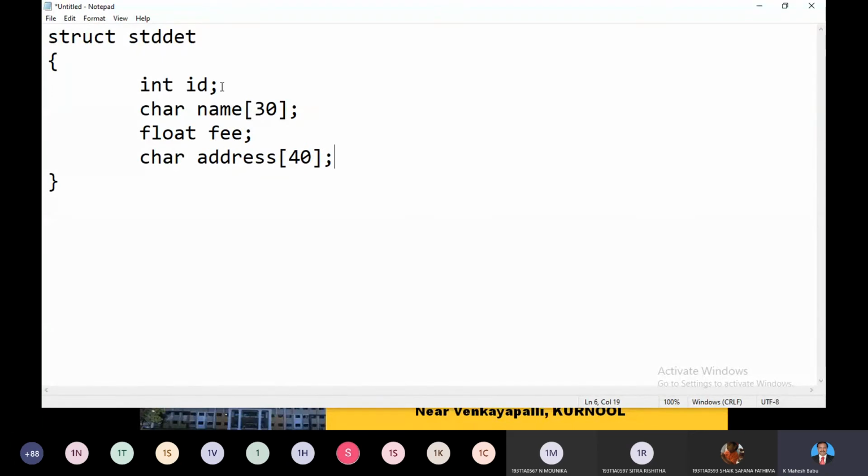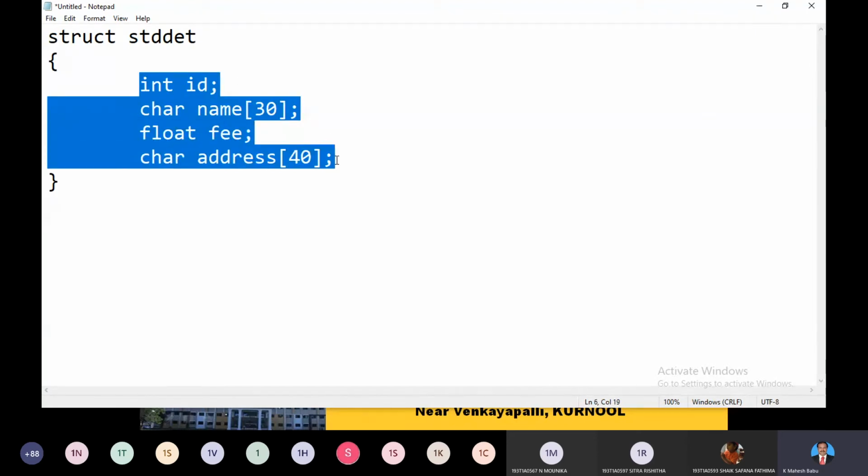A student will have an ID and definitely one name will be there, and he has a fixed certain fee and having some address. So like that I define all statements which are related to a particular detail or particular structure. I can call that a structure. It is a record, it gives complete information about a student. Yes or no? Such things you can call structures.